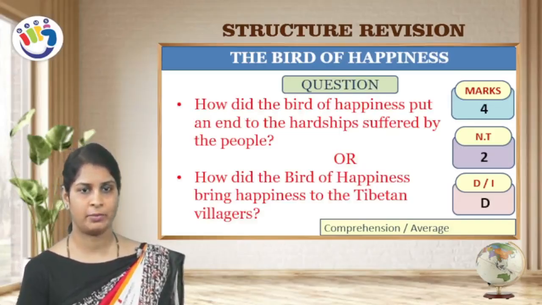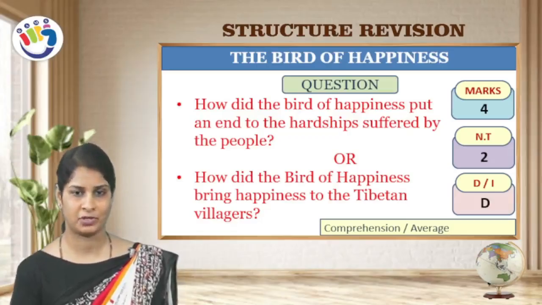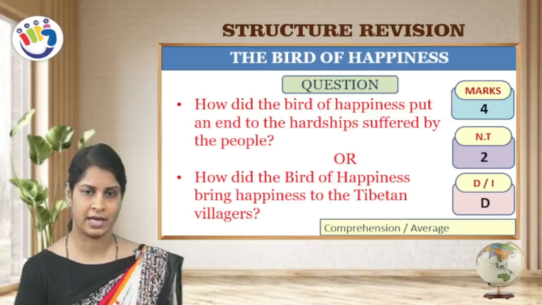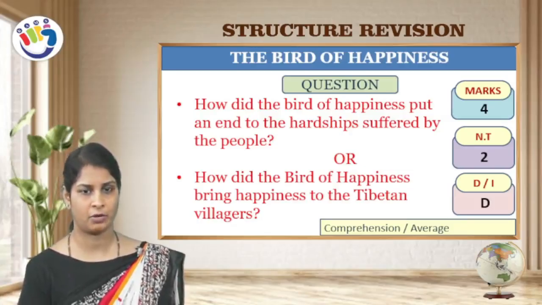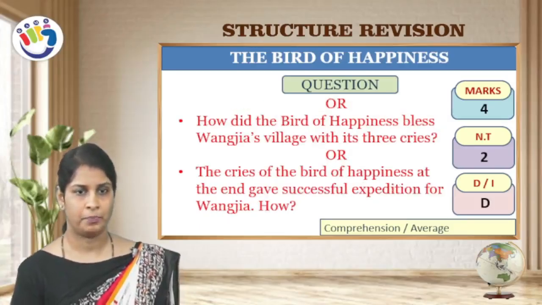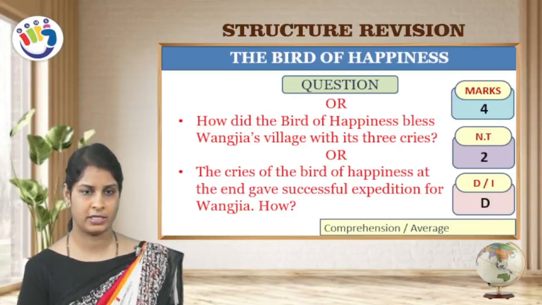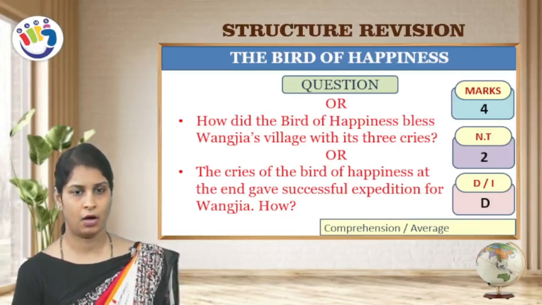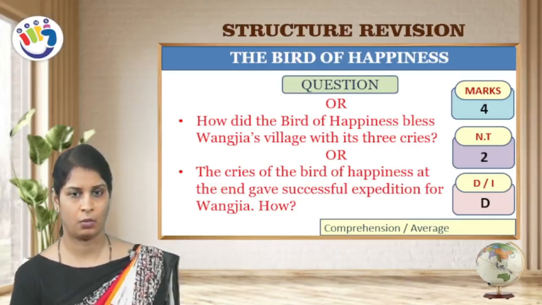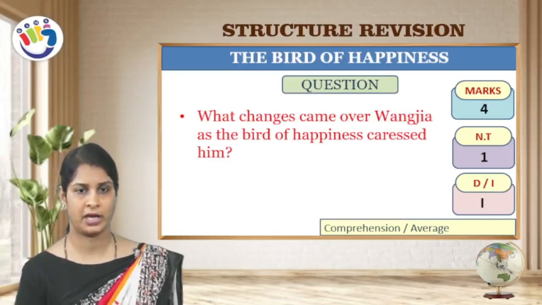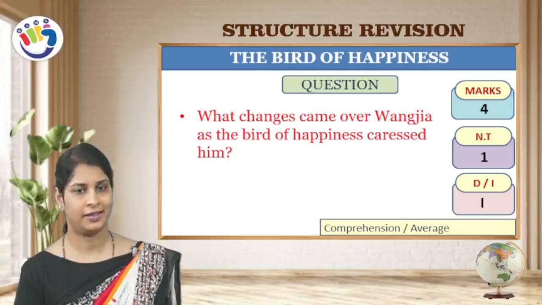Next question, how did the bird of happiness put an end to the hardships suffered by the people? Or how did the bird of happiness bring happiness to the Tibetan villages? Both have the same answer. It is a 4 marks question, and 2 times it appeared under the direct question, comprehension or average. Or it can be given in this way, how did the bird of happiness bless Wangzia's village with its 3 cries? Or the cries of the bird of happiness at the end gave a successful expedition for Wangzia. How? Or what changes came over Wangzia as the bird of happiness caressed him?